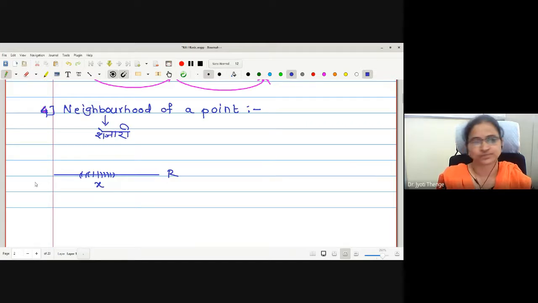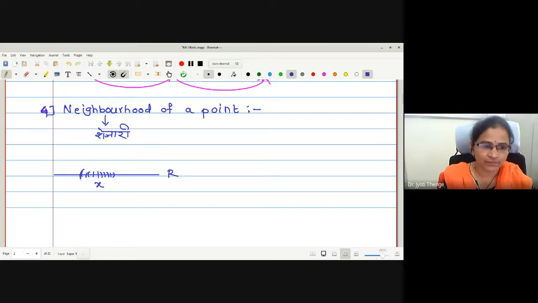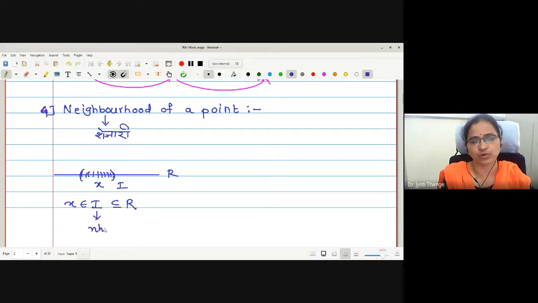Therefore, I will put an open interval I here. I can write x is in the interval I. Interval I is a subset of the real numbers, and this interval I works as a neighborhood. I will write a shortcut, neighborhood.